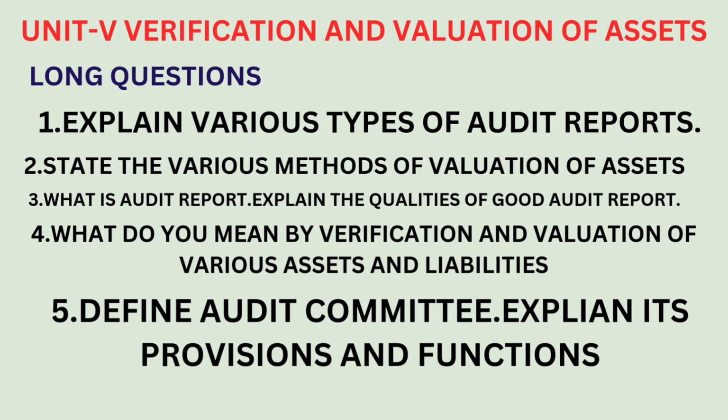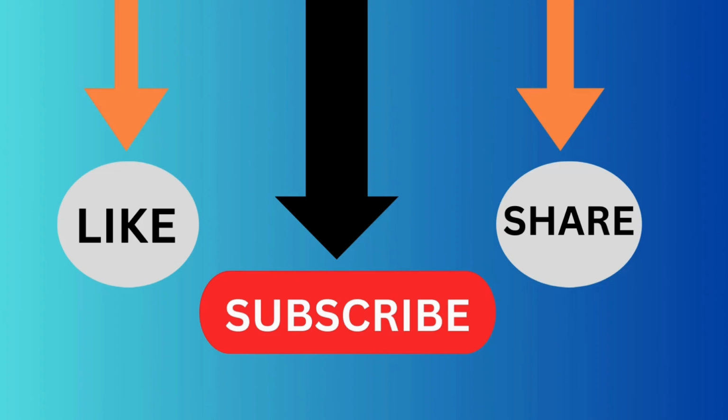From these 5 questions, question number 1 is very important, various types of audit reports, and various methods of valuation of assets is also important. What is an audit report? Explain the qualities of a good audit report, that is also very important. Then question number 5, define audit committee, explain the provisions and functions, this is also important. So students, these are the important questions, subject auditing for BCom semester 5 students.